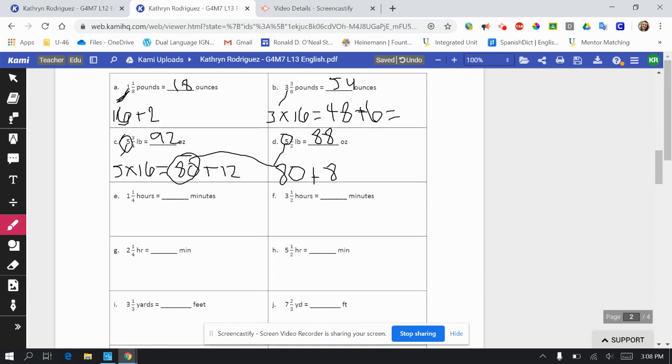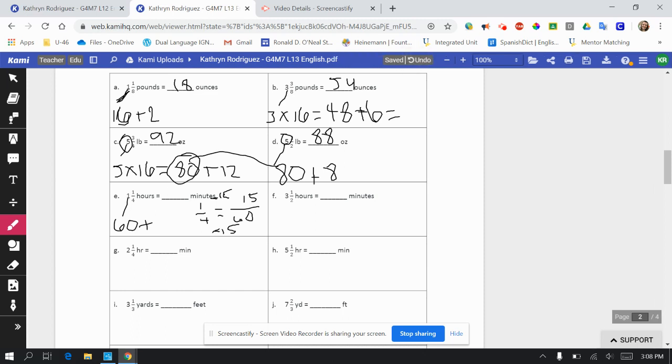We're moving on to hours and minutes. 1 hour would be 60 minutes plus 1/4 of an hour. Let's see, 1/4. That now we're working with 60 because there are 60 minutes in an hour. So 4 times 15 equals 60. 1 times 15. Oops, that's not what I wanted to do. I need to add that here for 75 minutes.